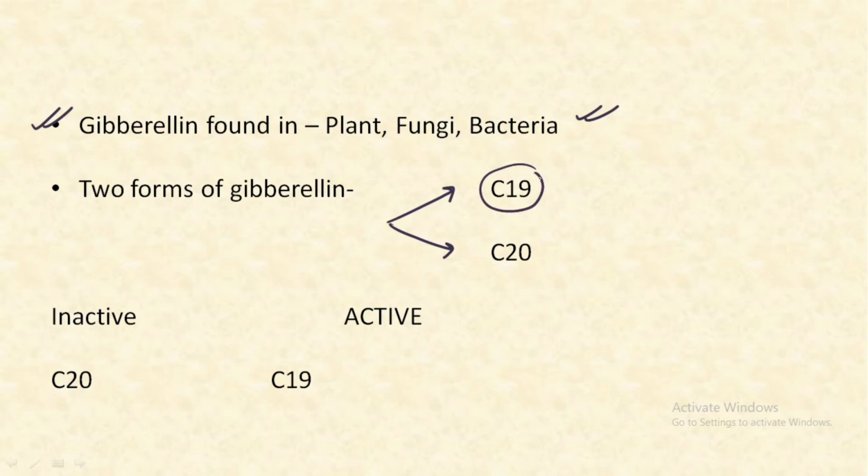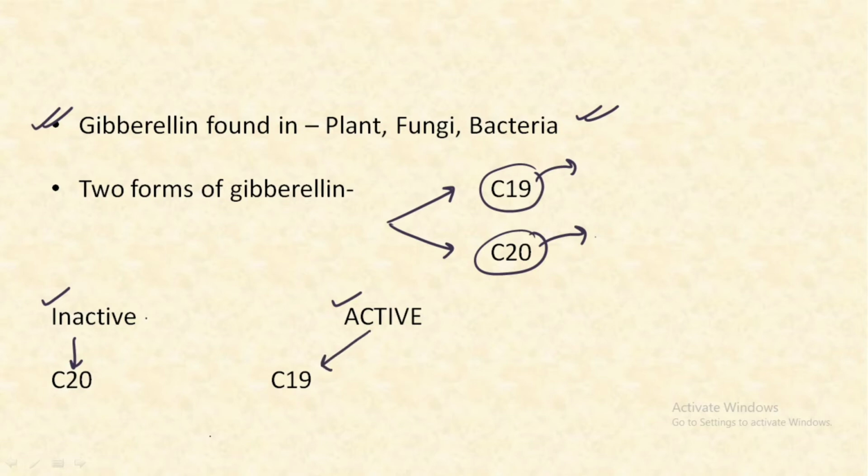C19 means the carbon 19 form and C20 means the carbon 20 form. So we have the inactive form and the active form of the gibberellins. The inactive forms are the C20 ones and the active ones are the C19 ones.